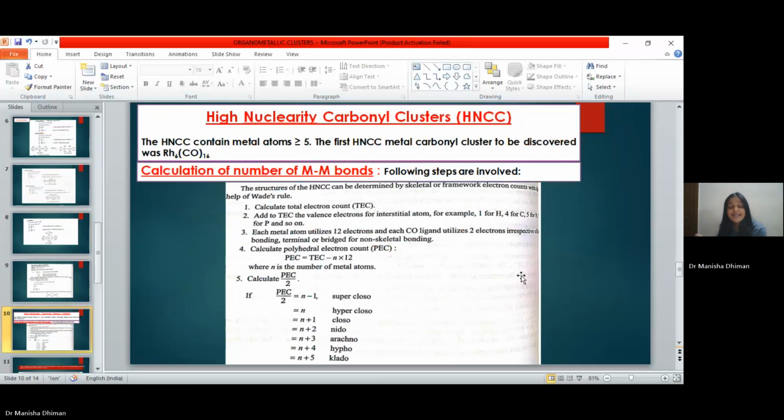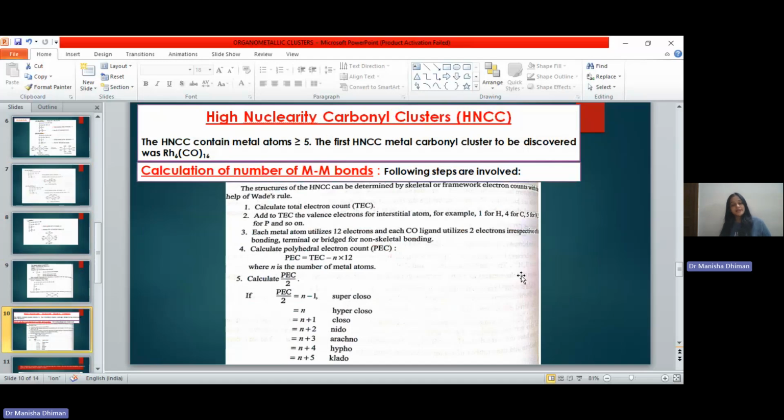Next thing is calculation of the polyhedral electron count. Polyhedral electron count will be equal to the total electron count minus n into 12. Why have we taken n into 12? Because we have considered that each metal atom utilizes 12 electrons for non-skeletal bonding. So apart from those electrons, the others will be used in the polyhedral electron count, and n is your total number of metal atoms.